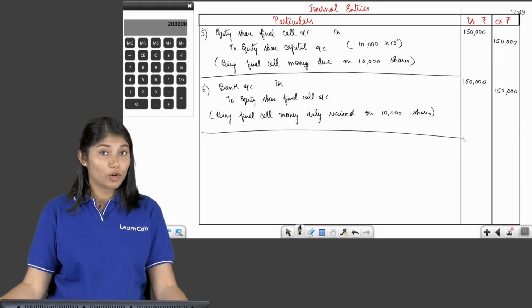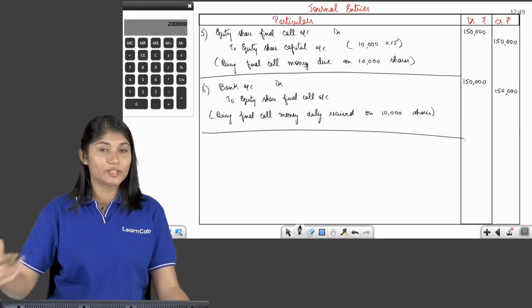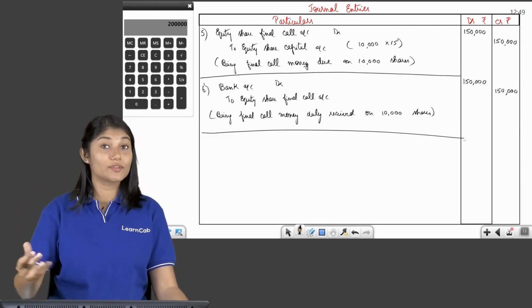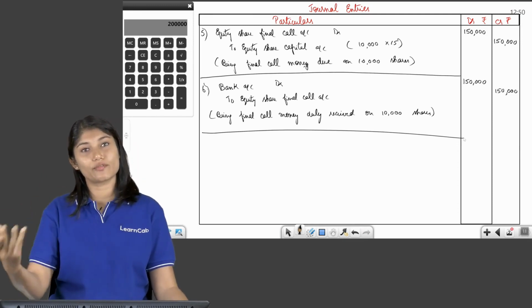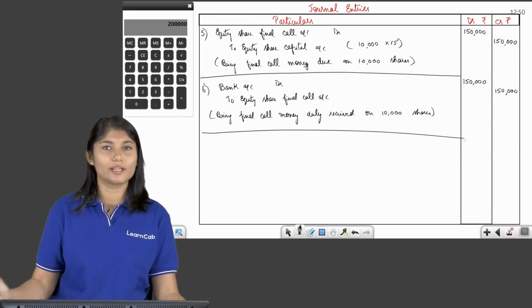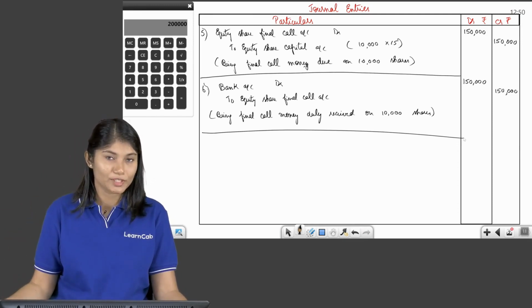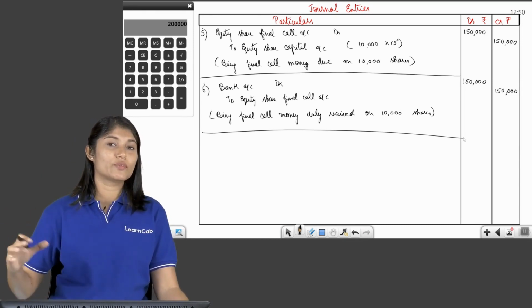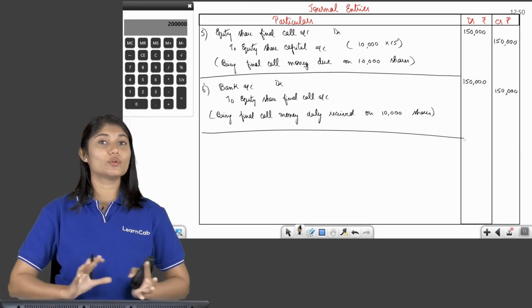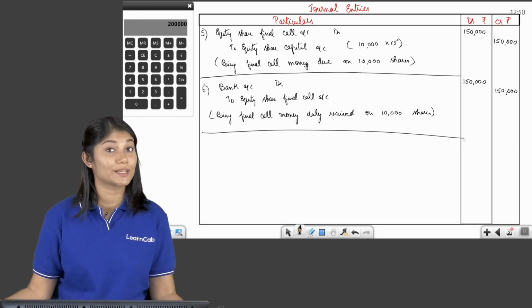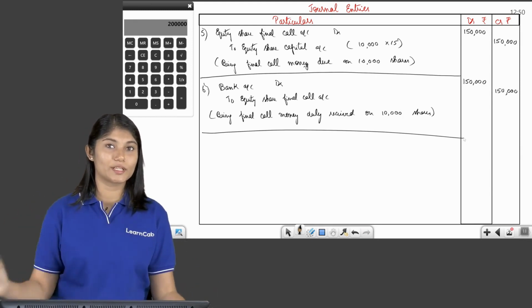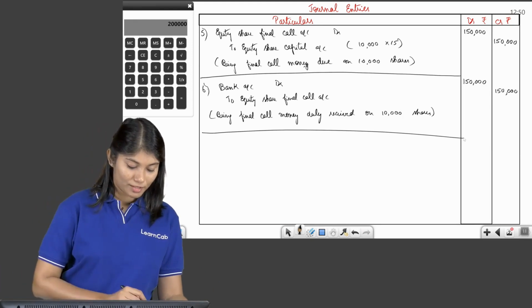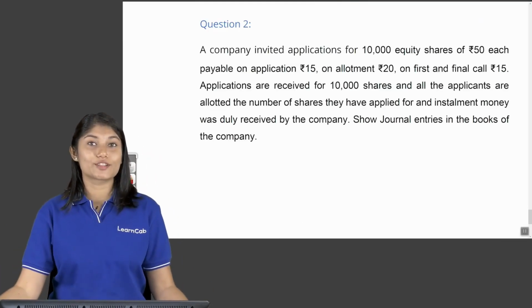Then equity share final call due to equity share capital. We increase the share capital balance and then we receive the money. So bank to equity share final call. We had to cancel the final call account. In other words, we don't want it anymore, right? It's no more due. It's already paid. So with this, we received the money and we duly transferred the money to equity share capital account on this particular problem. So I hope you all have understood this question, students.